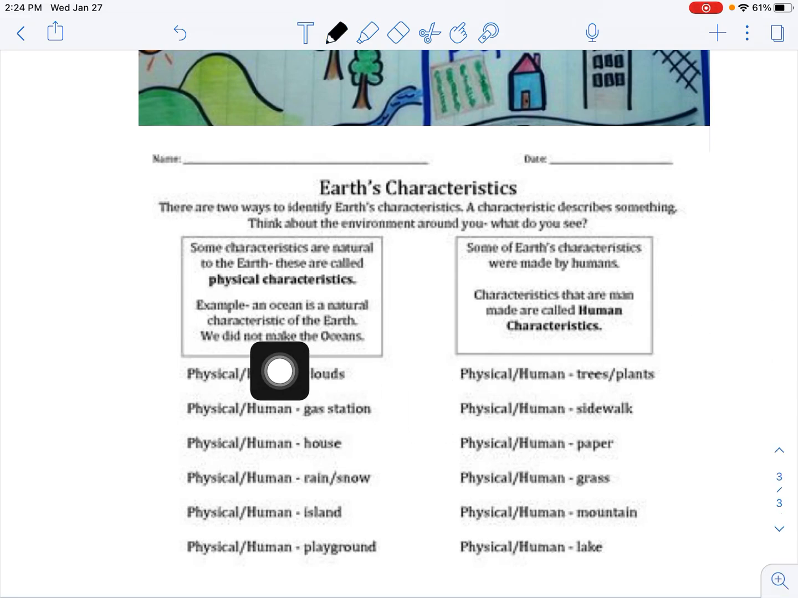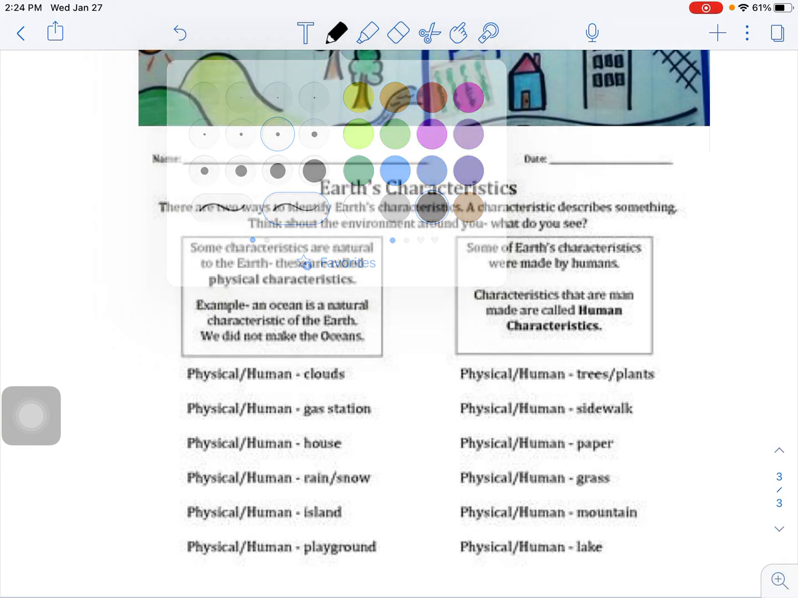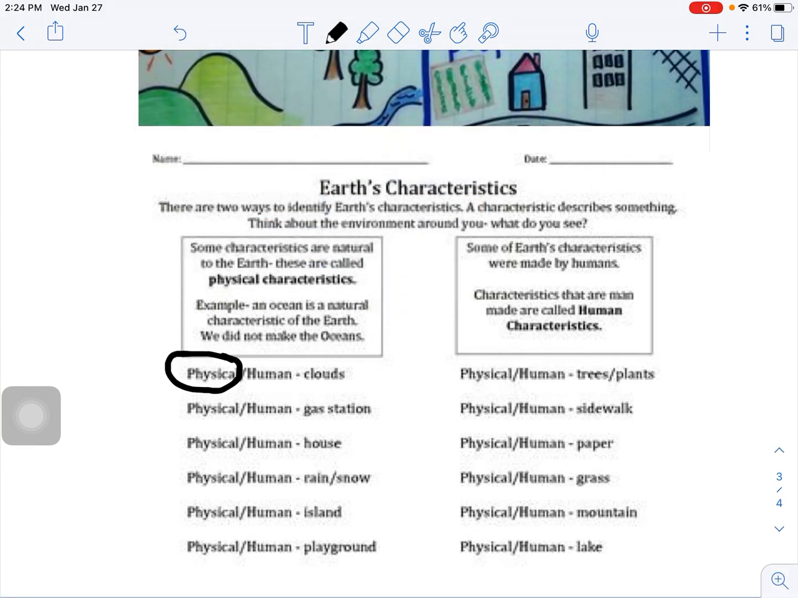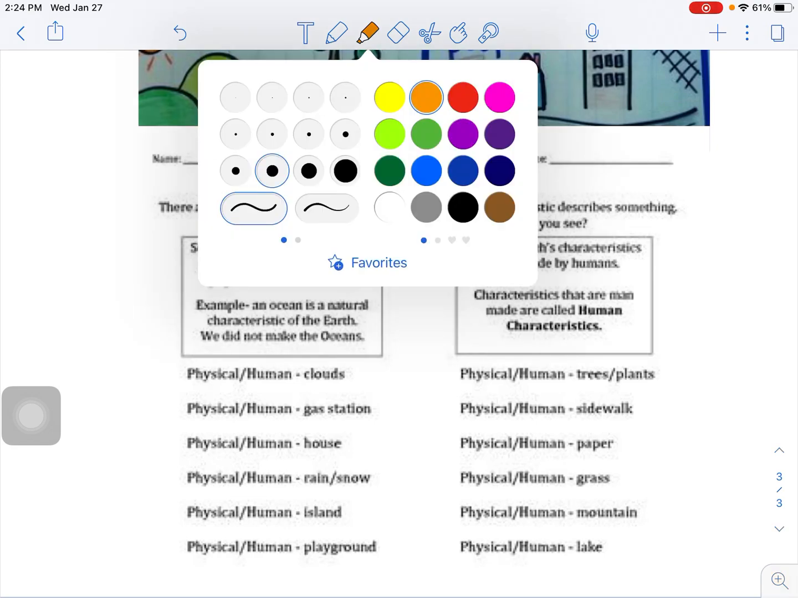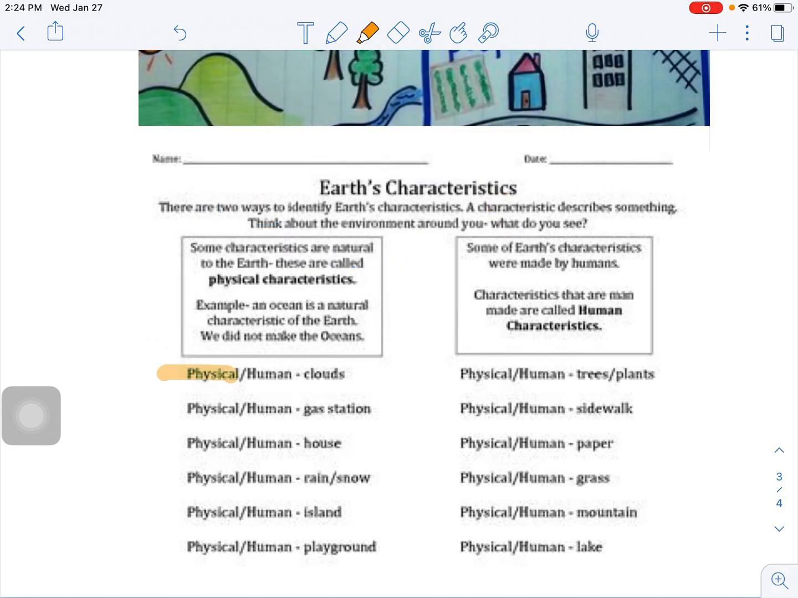Clouds. Do you think clouds, and I'm right here, clouds are physical or human characteristics? They are physical. Oh my goodness, look at my pen there. I need to make that smaller. Wow. You are right, physical, very good. I'm actually just gonna highlight it. I think that's a better way. There we go. And what about a gas station? Physical or human? Very good, physical. I want you to go ahead and pause this video, and I want you to try to test yourself, and then we'll go over the correct answers together. So pause the video real quick, and then we will go through the answers together.